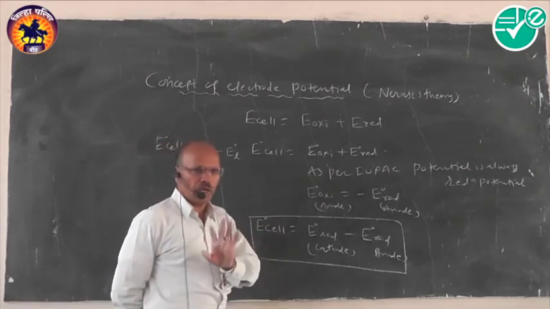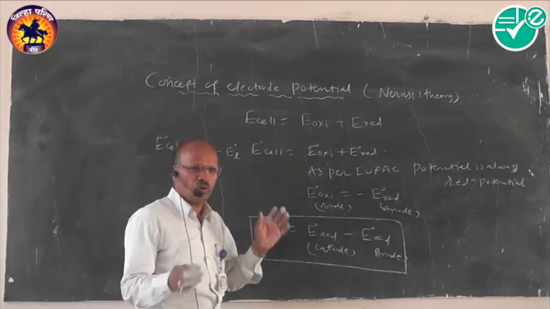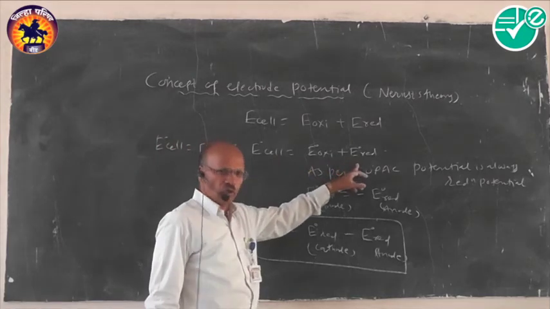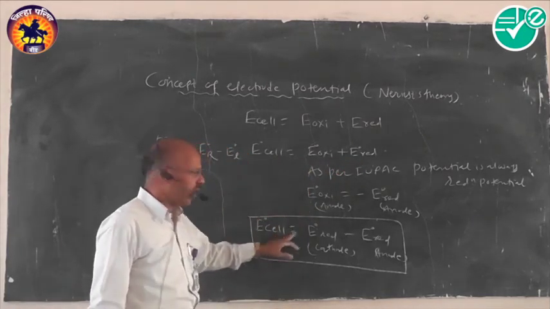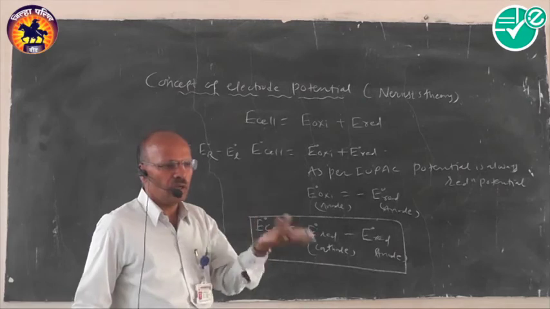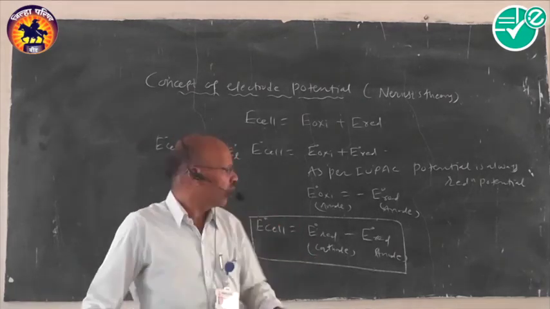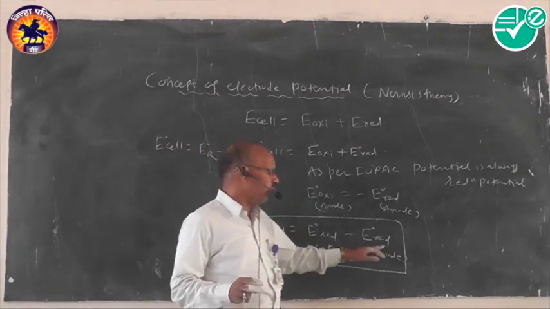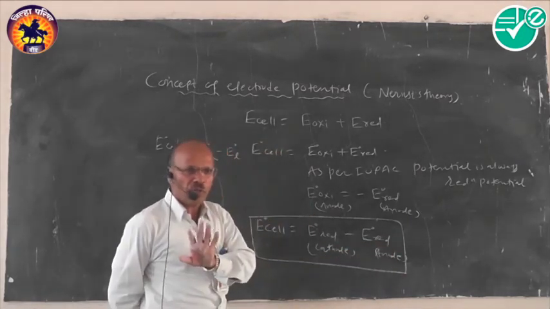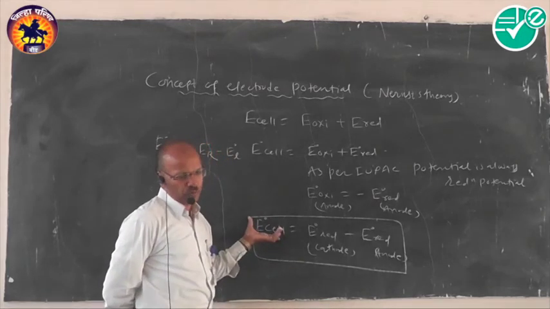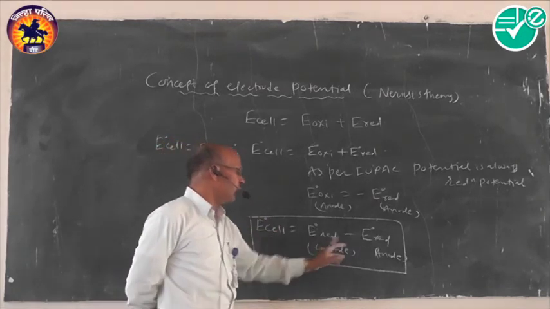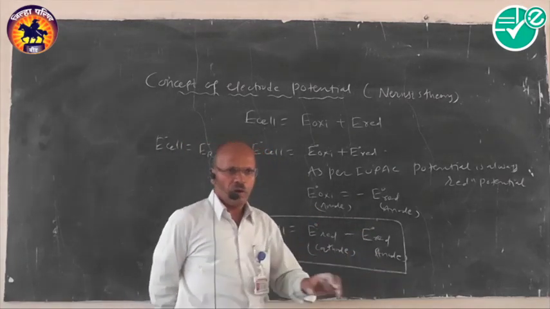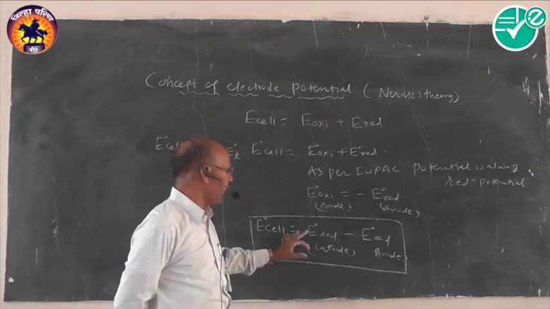By following this, we can easily define this term also. So simply we can define the standard cell potential as an algebraic sum of these two terms. Along the same lines, we can interpret it in this fashion: the difference in potential in transferring the electrons, in transferring the electric current, from the high potential region anode to the low potential region cathode. Whatever that difference in potential is, we generally call standard cell potential. By solving numericals, we have to use this equation: E standard reduction at the cathode minus E standard reduction at the anode. The potential which we consider is always in terms of the